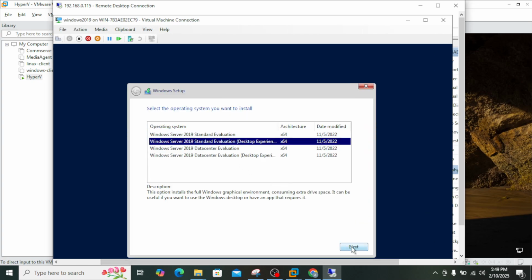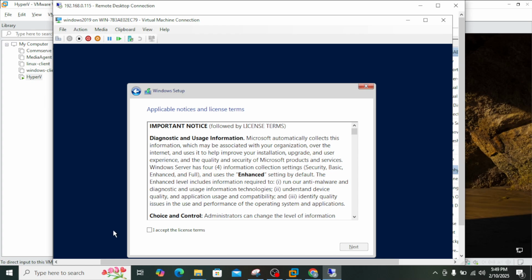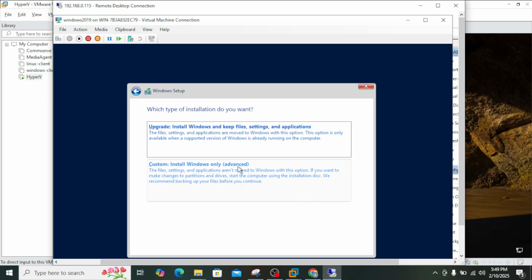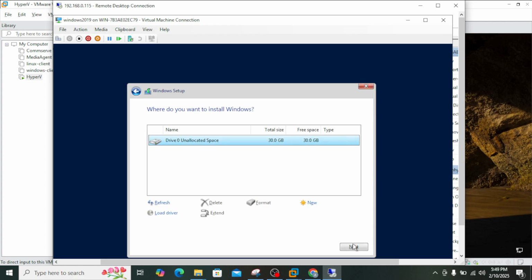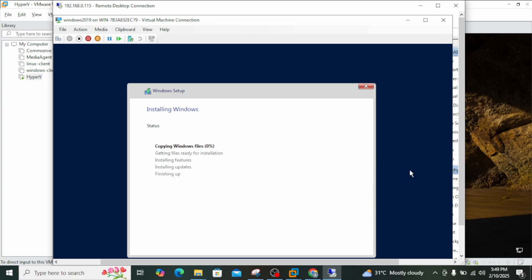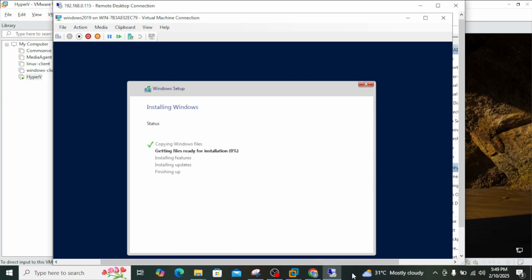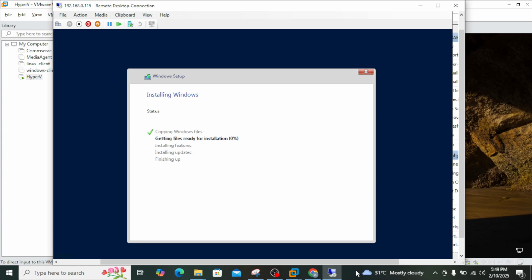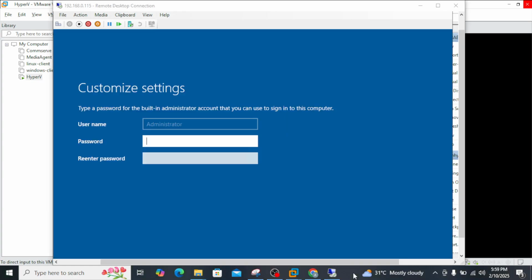Using the desktop experience, click on next. Accept the license terms. We are doing the install, not the upgrade. Okay, go for the next. Okay, the installation has started. It will take a while, so I will pause and come back. Okay, you can see installation completed. It's asking for a password.